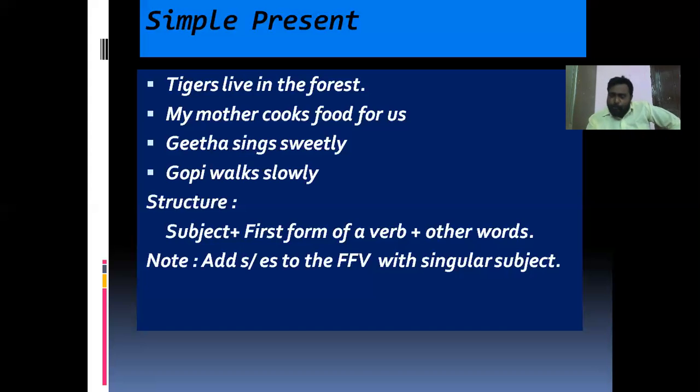You call them V2. And then gone. Go, went, gone. Gone comes in the third position. That's why it is called the third form of a verb. The technical terminology for the third form of a verb is past participle. Go, present; went, past; gone, past participle. So these are the three forms. Among the three forms, here we get the first form of a verb.